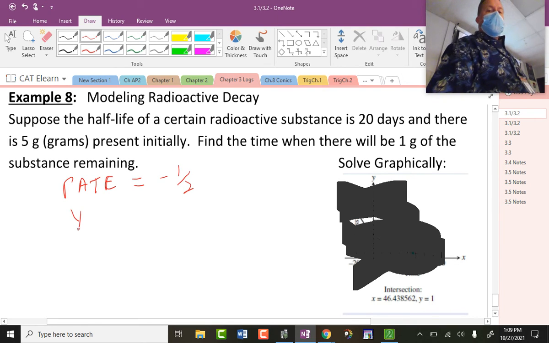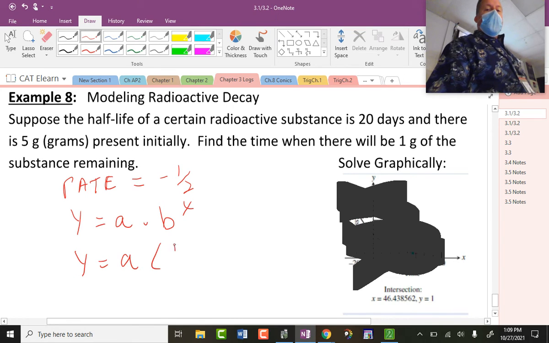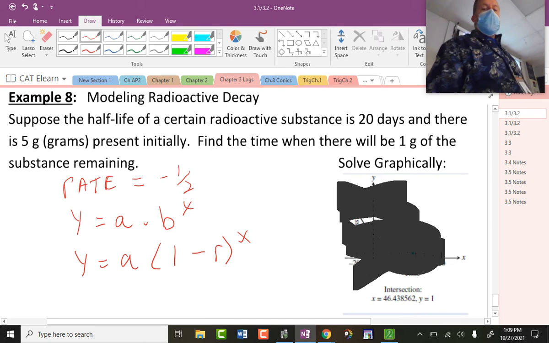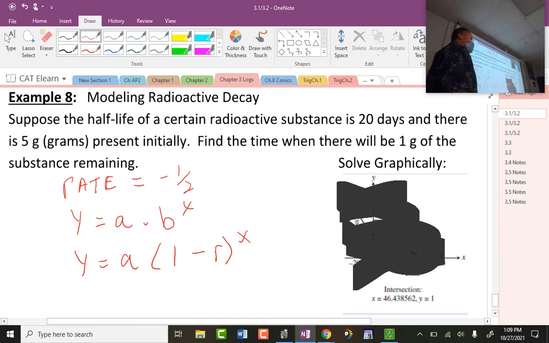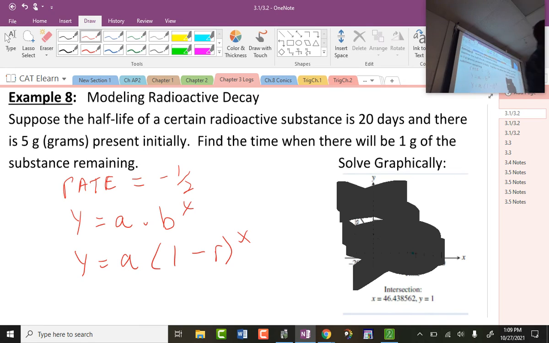So when you start looking at this equation, this is the point of the section. B comes from 1 plus or minus whatever your rate is. In this case, it's a minus. But here's what happens again. What happened with doubling? The B became 2. Look at what happens with half rate.